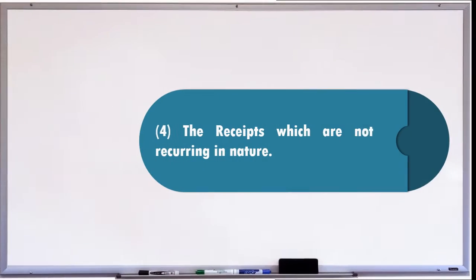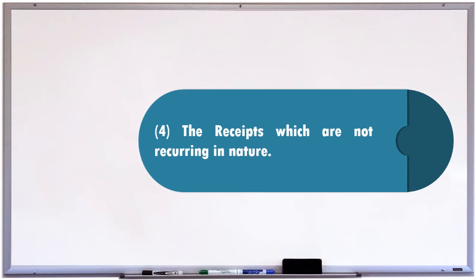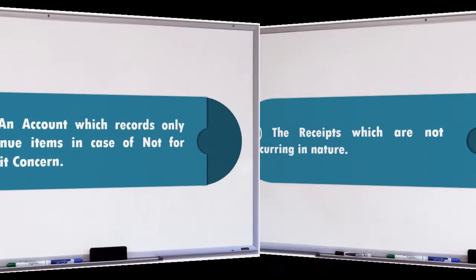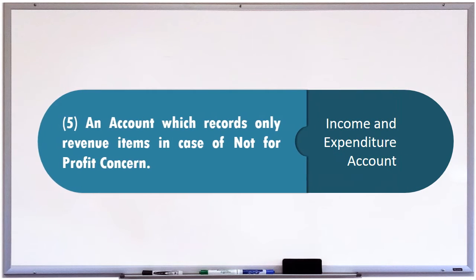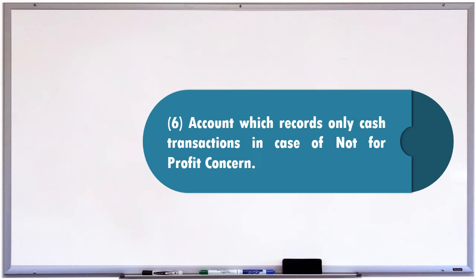4. The receipts, which are not recurring in nature. And the answer is capital receipt. 5. An account, which records only revenue items, in case of not-for-profit concern. And the answer is income and expenditure account. 6.